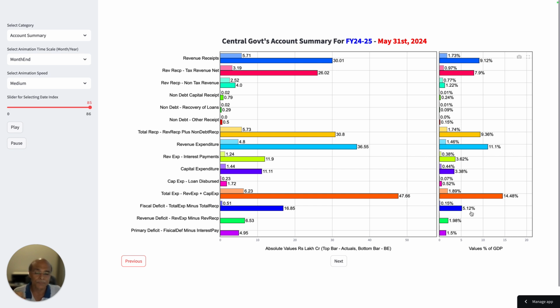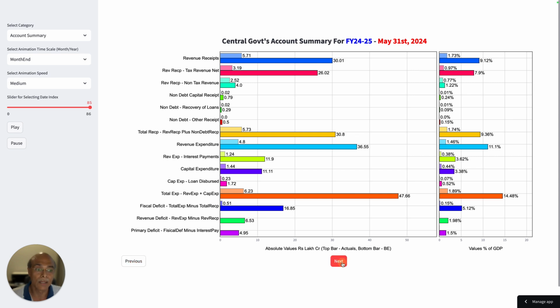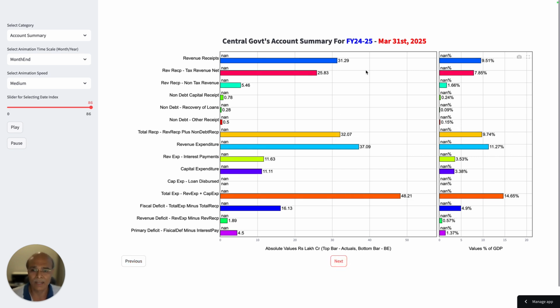Now let's compare all the numbers. From an absolute point of view, the revenue received was 30.01 lakh crores. Now if I press next, the revenue received has increased from 30.01 lakh crores, which is roughly 30 lakh crores, to 31.29 lakh crores. So there has been a revenue increase of 1.28 lakh crores. Note this number. This is very, very important.